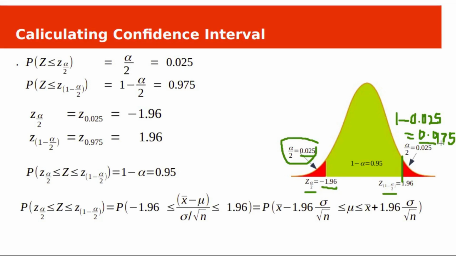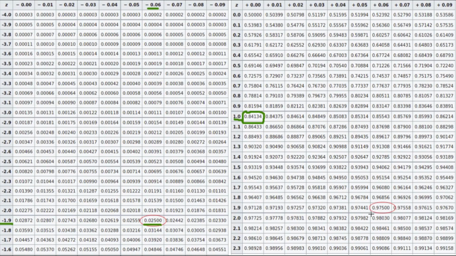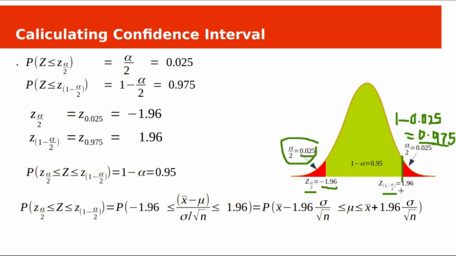Its cumulative probability is 0.975. See the z score for this probability value. It is here, 0.975. Its z score is 1.96, from this column and this row. So the upper bound z score is 1.96. Between this upper bound and lower bound, from minus 1.96 to 1.96, the total probability is 0.95.